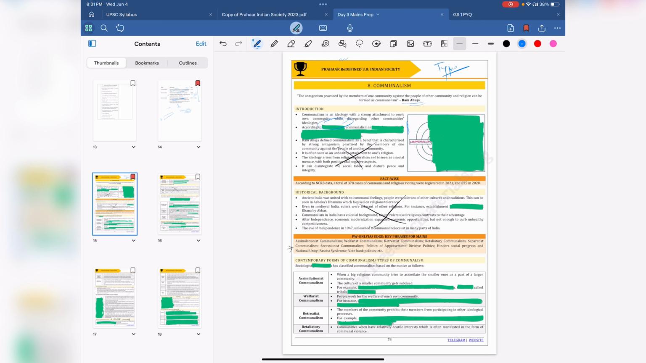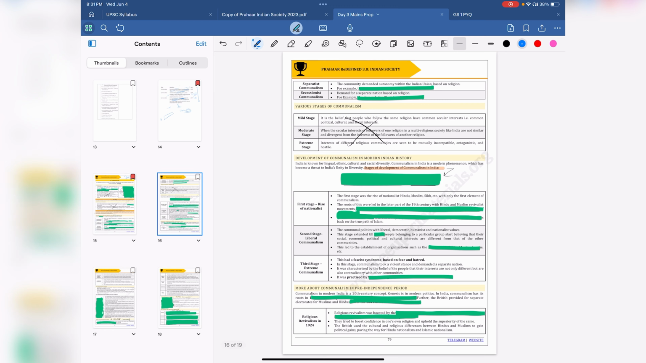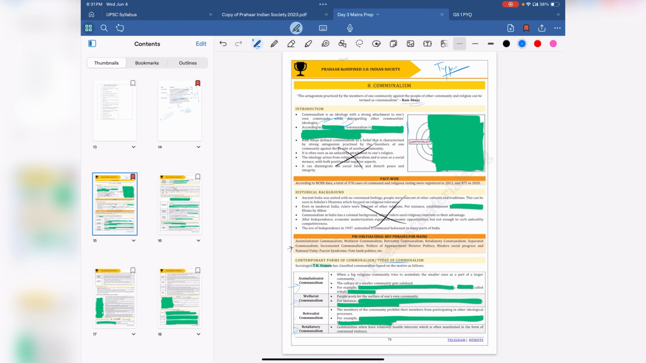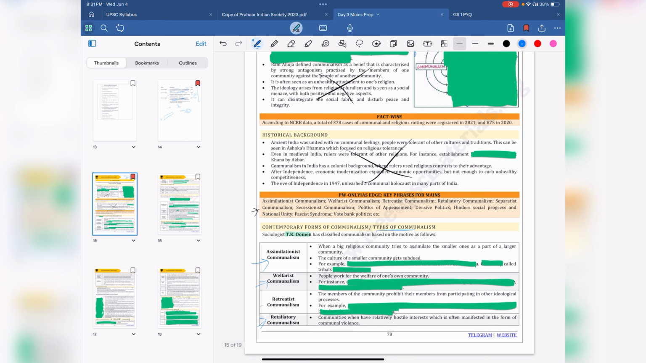Second thing you learn is types. I would suggest, based on the questions, types or forms of communalism is not that important. They have given an answer, but I don't think you need to learn these words. You can if you want to, but this is not important based on the questions that have been asked till date. What you do need to know is these examples. Why? These can be used for other things also.